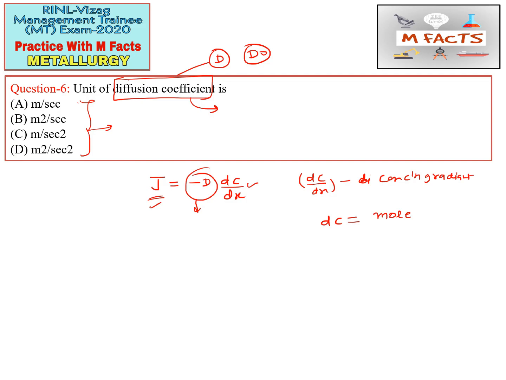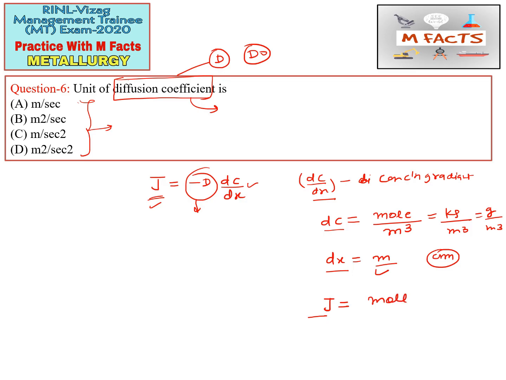So the unit of dc will be mole per meter cube or centimeter cube. You can also write kg per meter cube or gram per meter cube, so these are all the same. And dx will be in meter, centimeter, or millimeters also. This is basically the distance, so we can take it as meter. And what is the unit of J? J is the diffusion flux, so its unit will be mole per meter square second.